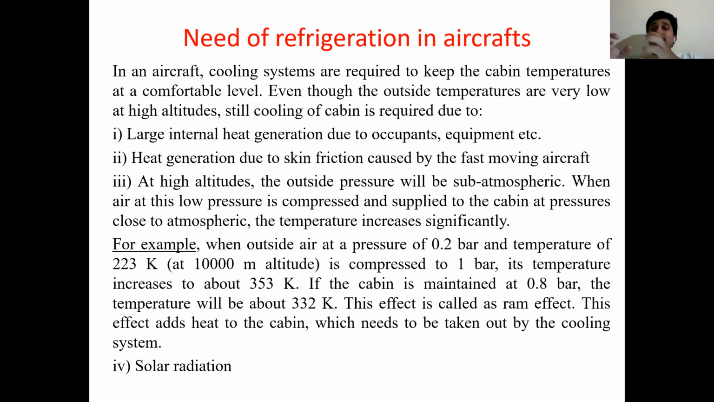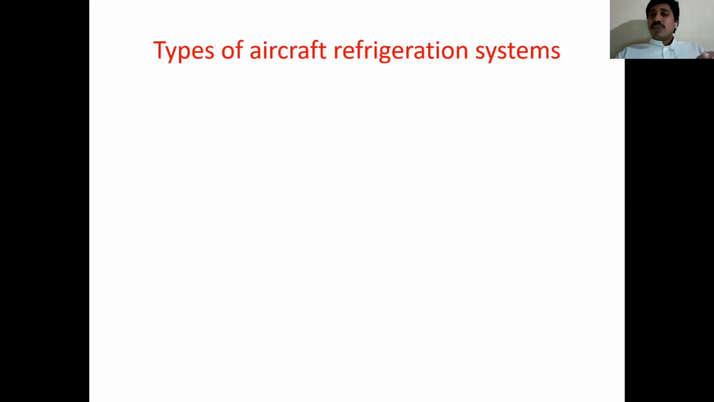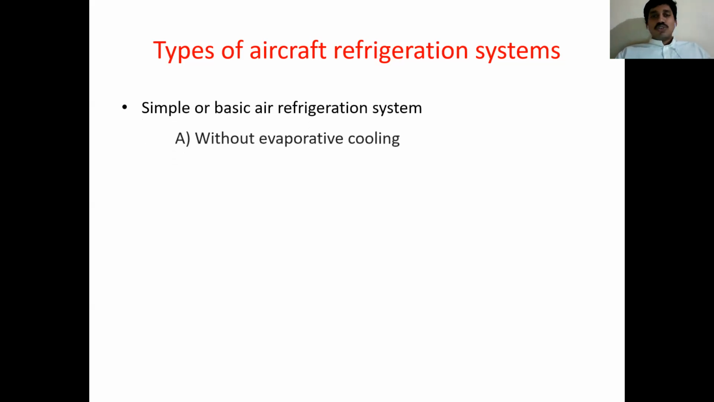So to reduce that heat, if you want to remove that heat, you should maintain a proper refrigeration system. So that's the need of the refrigeration system. In the examination, regularly we see this question: what is the need of refrigeration system in aircraft? So you have to explain these 4 points. Okay. Now, what types of refrigeration systems are available in aircraft? See, all of you, I have written some types. Just note them down in your notebook.